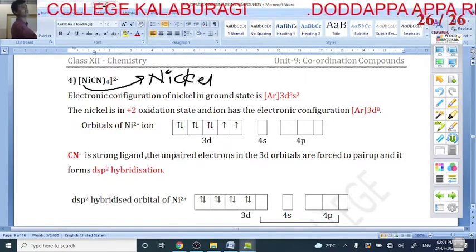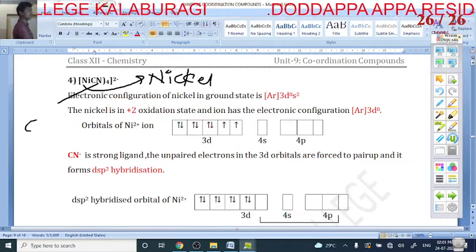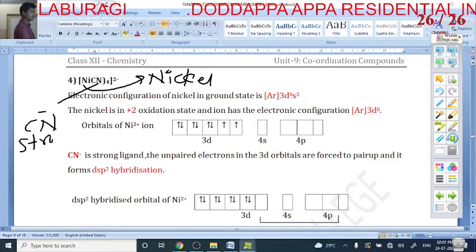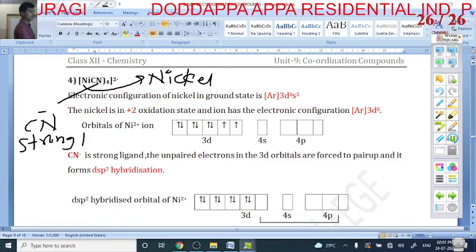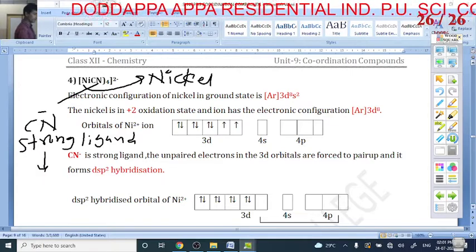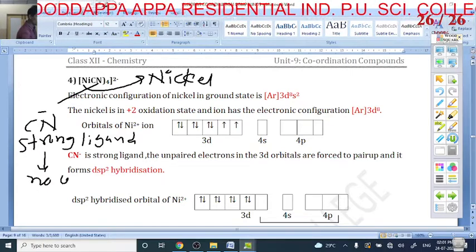Central metal atom is what? Nickel. The CN is which ligand? It is a strong ligand. Strong ligand means no unpaired electron.